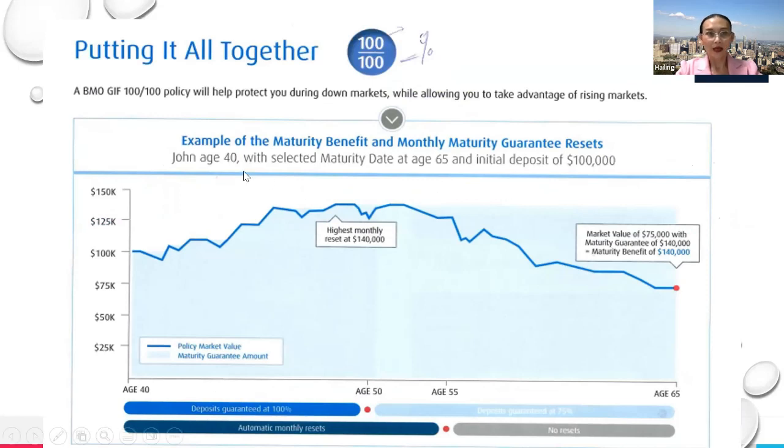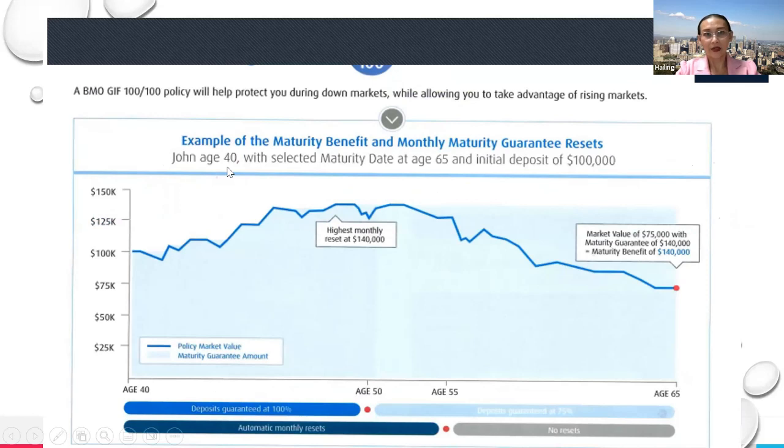So for example, here's a client, age 40, Mr. John. He says, I'm going to prepare for my retirement now. At this point, he has a lump sum of 100,000. If he puts it into his investment account, we put it into the segregate fund. The segregate fund has reset functions, meaning what? We can help the client to lock in their profit when it is a bull market, right? For example, in the first 10 years, the market price value increases. The guarantee value can be locked at 140,000.